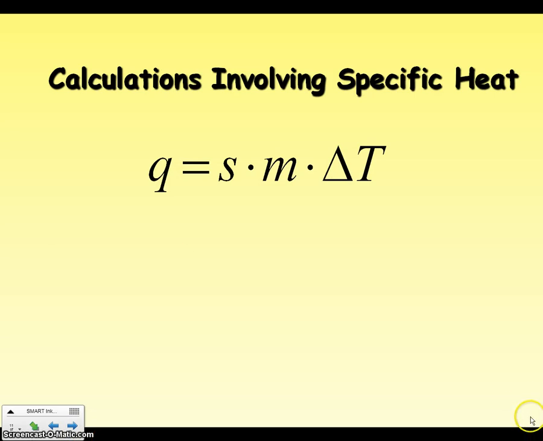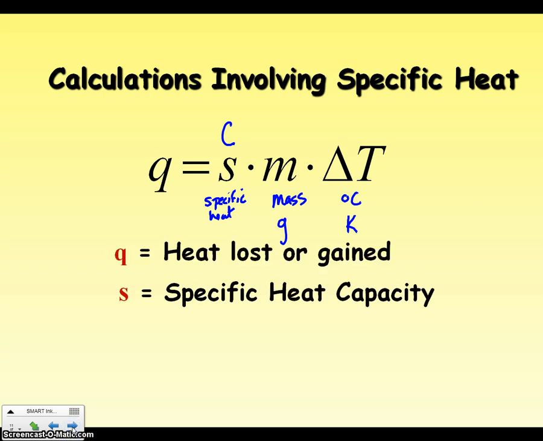The equation that we use for calorimetry should look familiar. Q equals m, which is mass, and the unit that we use for mass is grams. Delta T is our change in temperature, and this can be in degrees Celsius or in Kelvin, either one. And then s is the symbol that your book uses. A lot of other books also use c, so you may remember from a video that we watched last year, mc delta T. This stands for specific heat capacity.